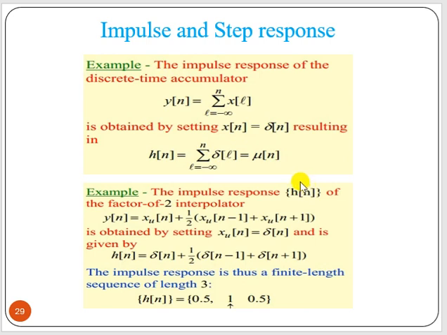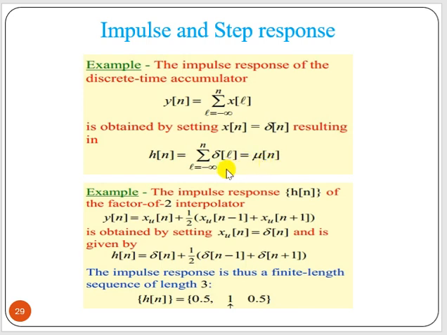Now, the impulse response of the discrete time accumulator example. So this is the accumulator example. Now if we put x[n] equal to delta[n] here, y[n] equals h[n] equals the sum of delta[l], where l goes from minus infinity to n, right?